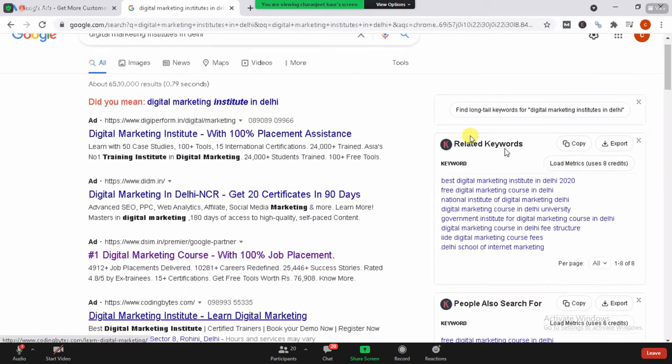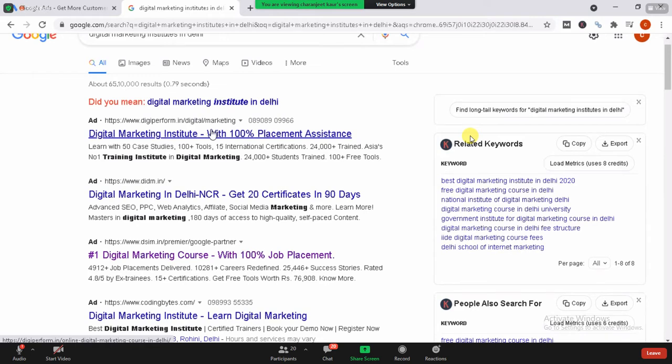And you can see over here, this is an ad. This ad is for Google Ads. So DigiPerform has paid Google for ranking their keyword, digital marketing institute with 100% placement assistance. They have paid Google for this particular keyword for this website to rank higher.